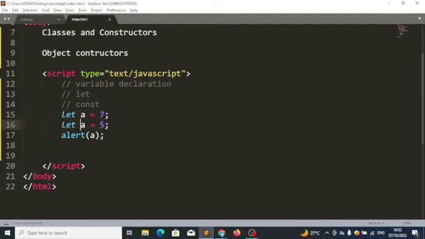No, sir. Okay. But this works fine, just like before. That's because it's still just one container. This is just a single container. So this will alert 5.